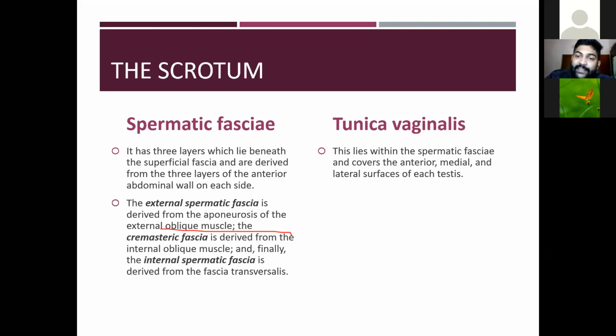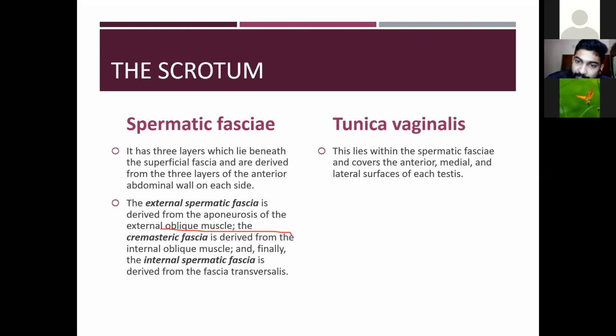Then the last layer is the tunica vaginalis. The tunica vaginalis has two layers, the parietal layer and the visceral layer. It lies within the spermatic fascia and covers the anterior, medial and lateral surfaces of the testis. The parietal layer of the tunica vaginalis lines the scrotum, and the visceral layer lines the testis.